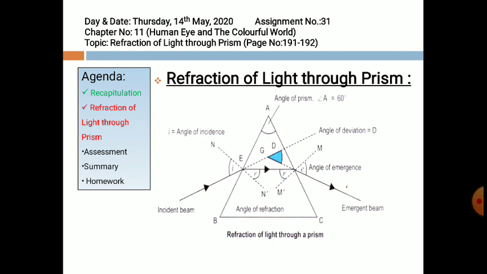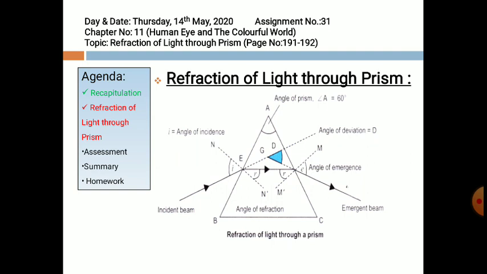At the second surface, which is AC, the light ray has entered from the glass to air. Now the light ray is entering a rarer medium, which is air. Hence it has bent away from the normal.